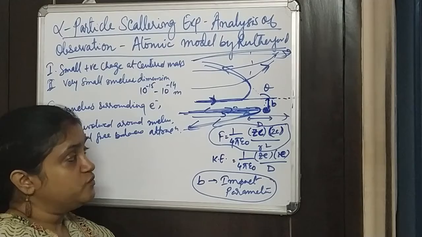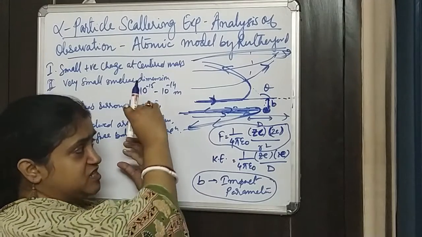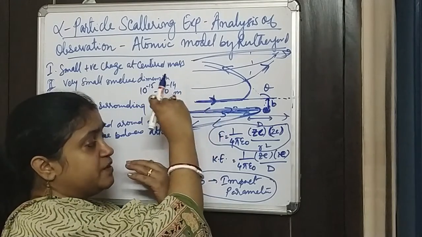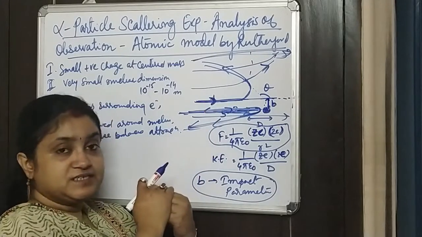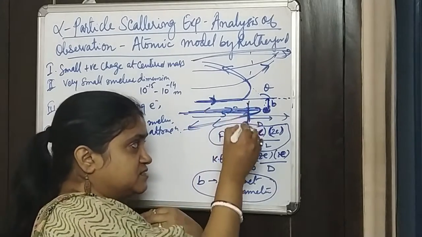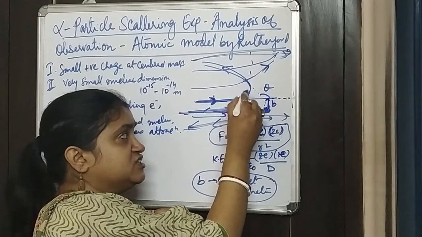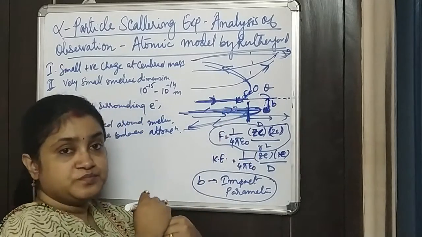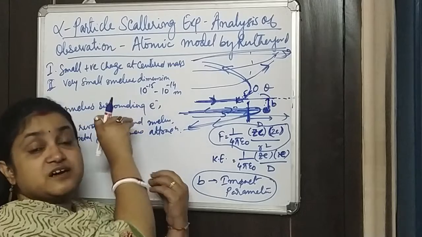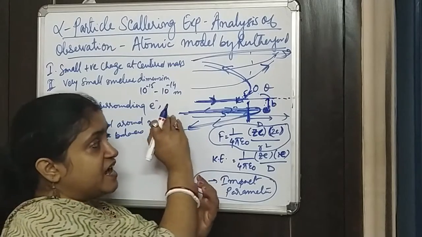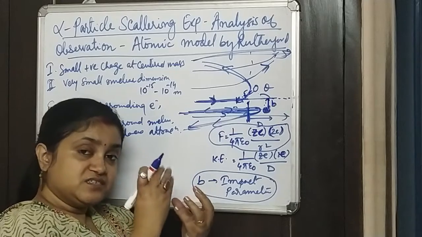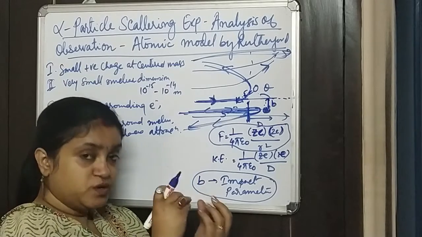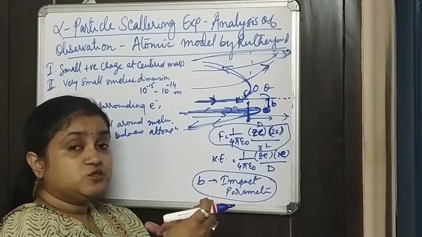So here we see that when the alpha particle comes very close to the nucleus, at a certain distance the kinetic energy becomes totally zero. As we know, it starts with a very high kinetic energy, and as it comes very close to the nucleus, the kinetic energy gets lower and lower and converts to potential energy.